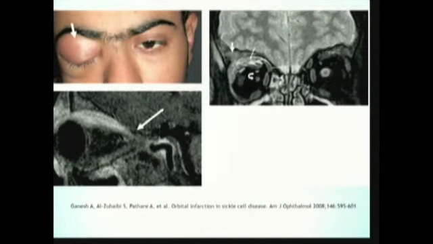That shows on sagittal how it goes all the way to the apex, and you see the reduced CSF around the optic nerve, meaning that the optic nerve is compressed. This patient was started directly on intravenous steroids, and prompt resolution was noticed within weeks.